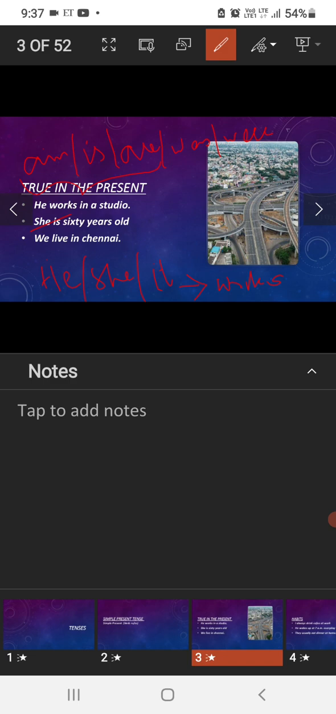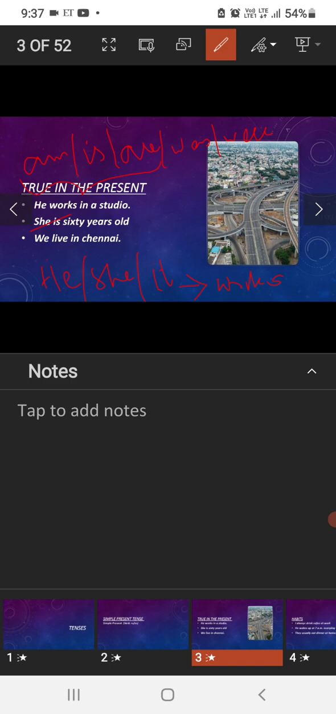And she is 60 years old. "She is 60 years old" represents a true thing, right? So "is" is the be verb, and we can see it is in simple present tense. And now, we live in Chennai. We live in Chennai.